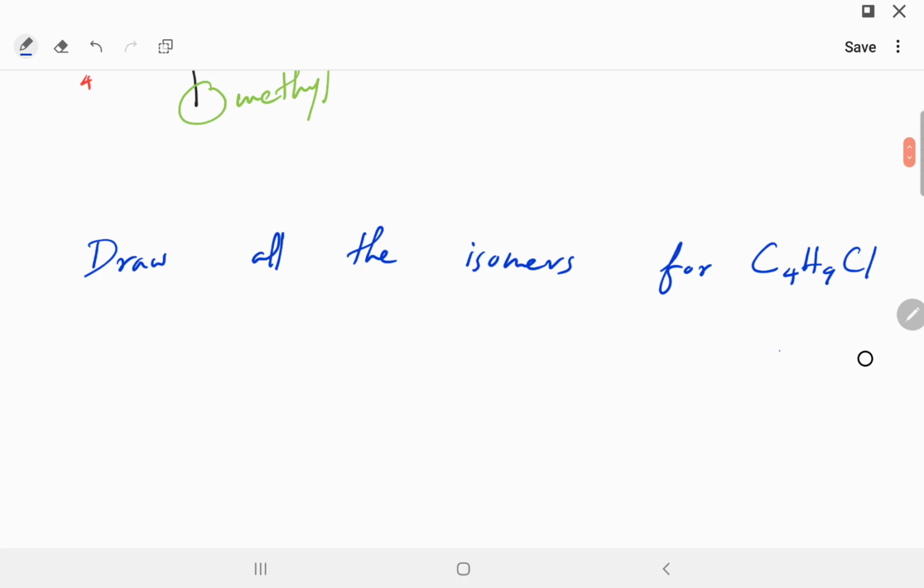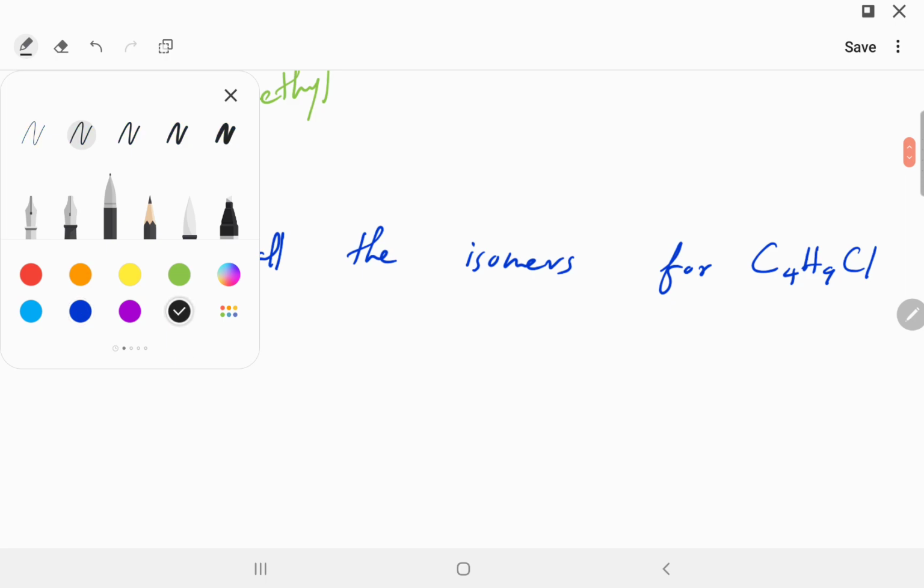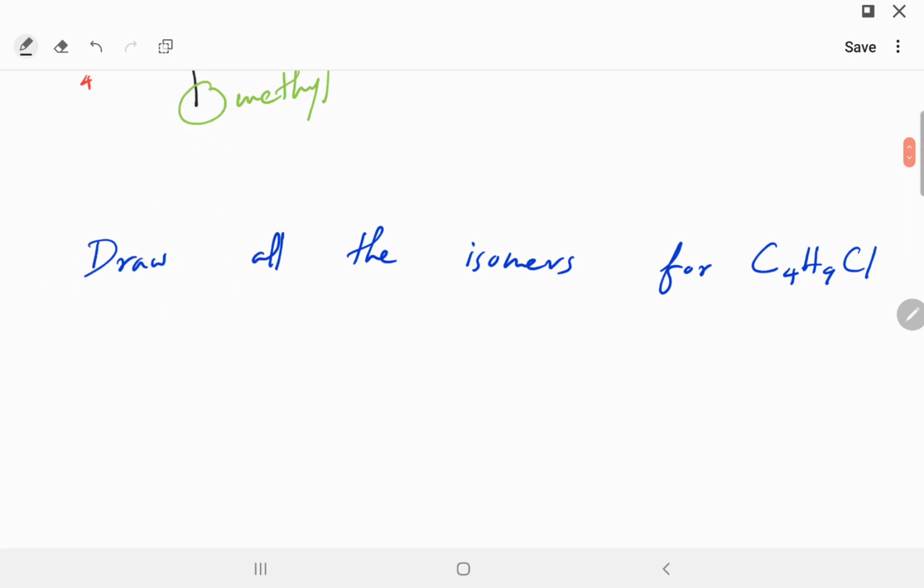So we know that it is an organic compound with a chlorine attached. The first thing that you will do when drawing isomers, you might want to pause the video and try and see if you could draw isomers.